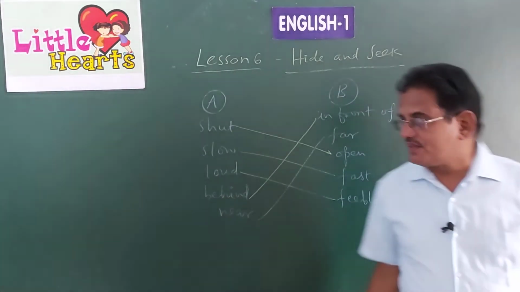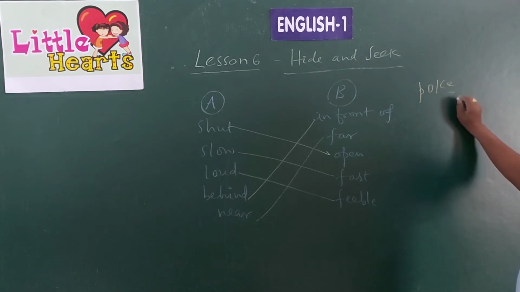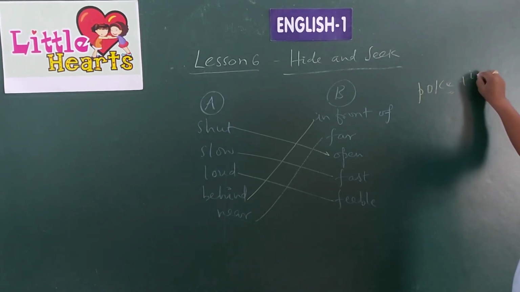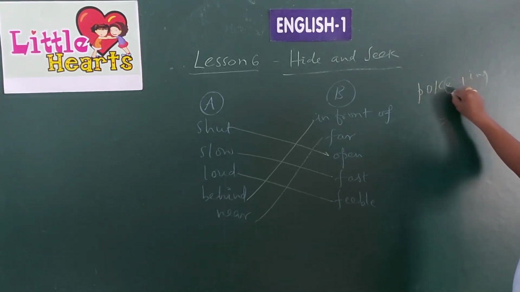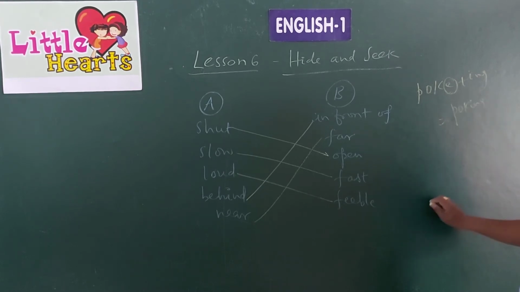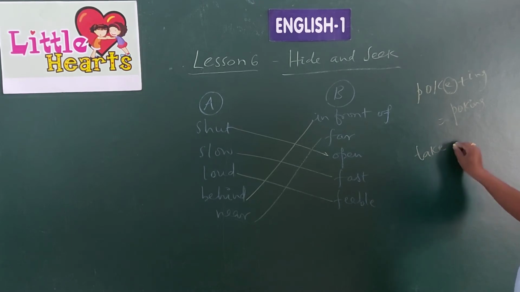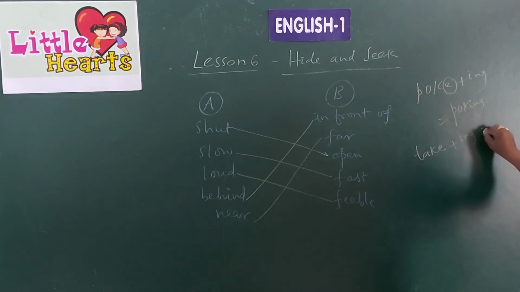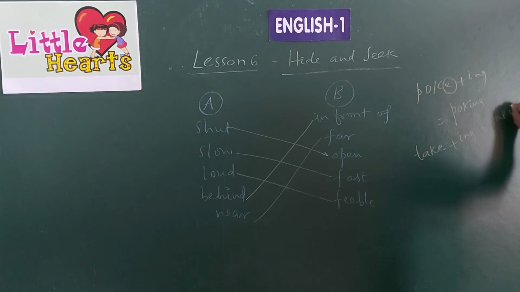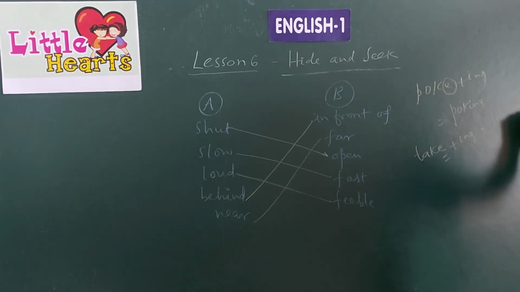Why poke? Any word, any verb which ends with E, when you want to write ing form to the verb, that E automatically goes off and you write the spelling like this. Any word you can take. Say for example, take. When you write ing form for this, it becomes taking. That means the letter E is removed while writing the ing form of the verb. Okay?